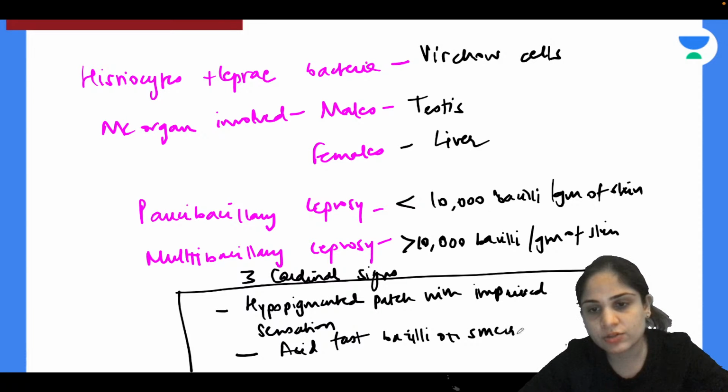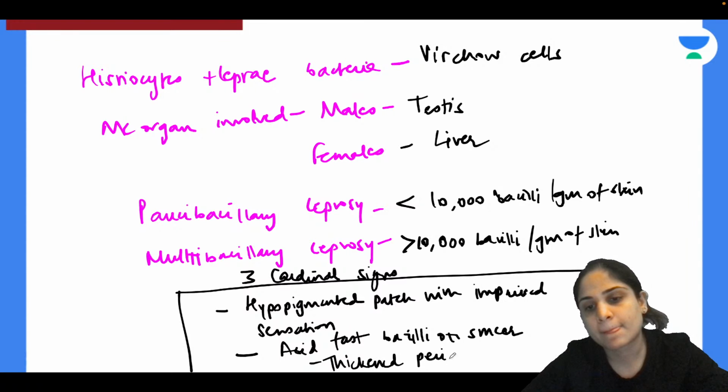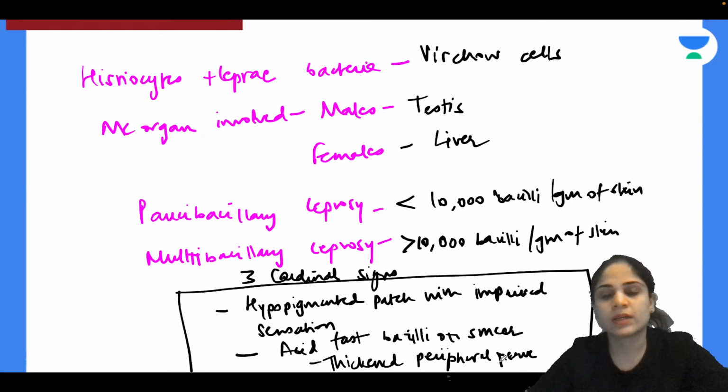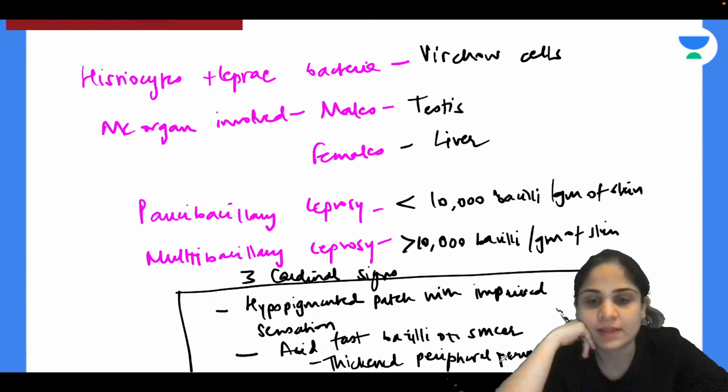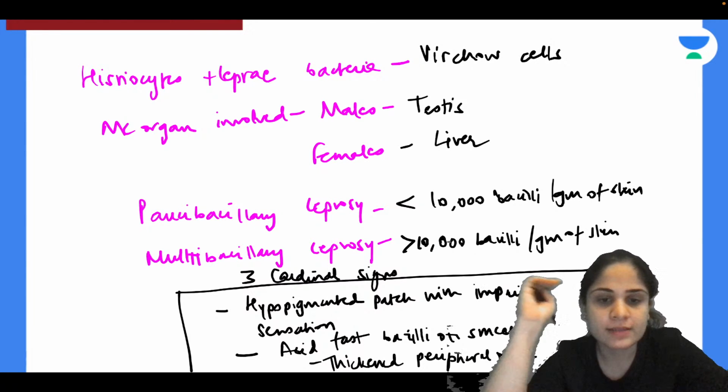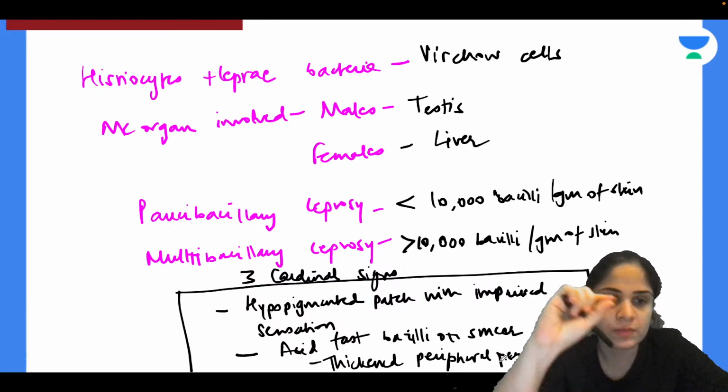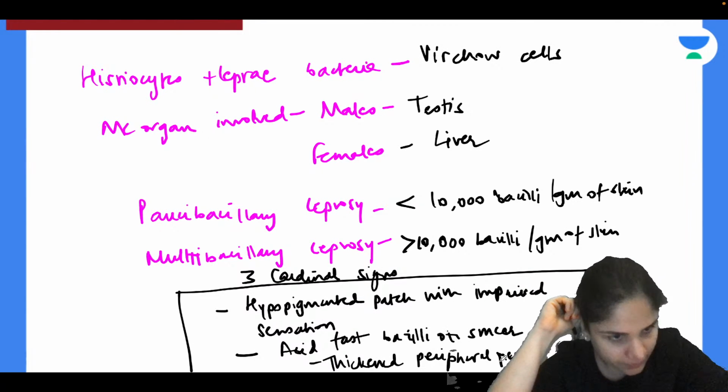And the third thing that you should be able to find is thickened peripheral nerve. So these are your three cardinal signs of leprosy: hypopigmented patch with impaired sensation, acid fast bacilli on smear, and thickened peripheral nerve.